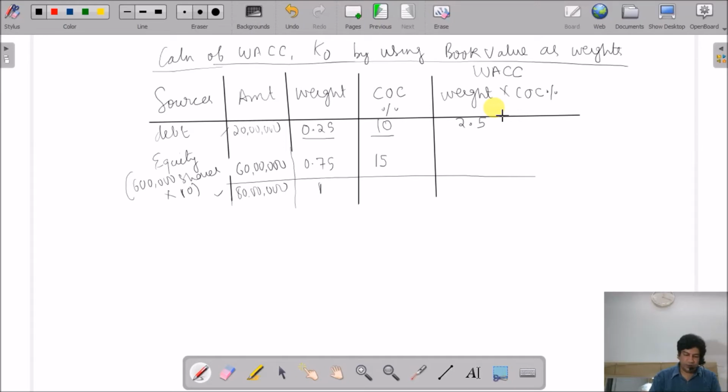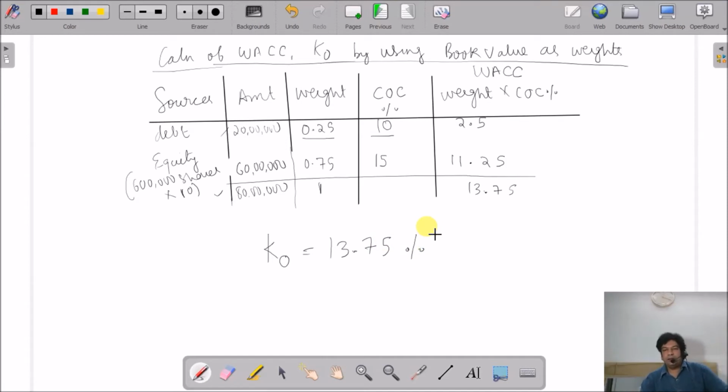0.75 into 15 is 11.25, plus 2.5. So 13.75. So we have the overall cost of capital, which is 13.75%.